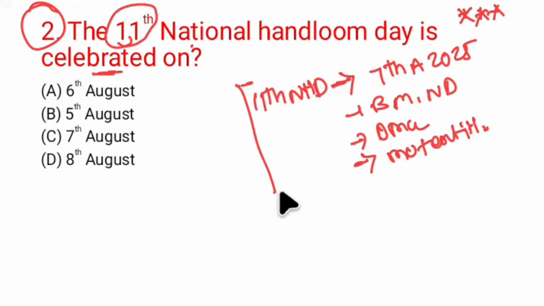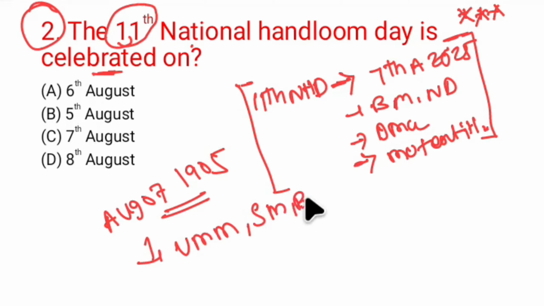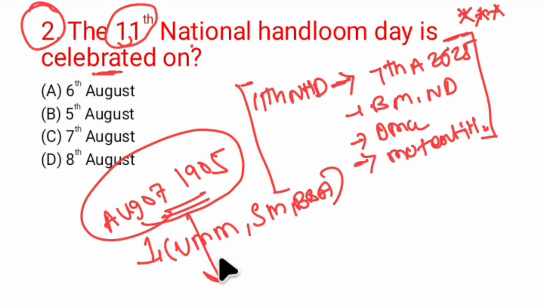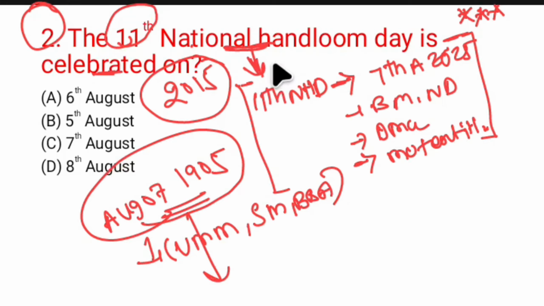Why is this day celebrated? Because on August 7, 1905, the Vande Mataram movement, or Swadeshi movement, or Bang Bhang Andolan, was initiated on this day. Therefore, to continue the legacy of this movement, from the year 2015 onwards, India celebrates National Handloom Day, basically to promote the indigenous production of handloom products. So option C, August 7th, is the correct option for question number 2.